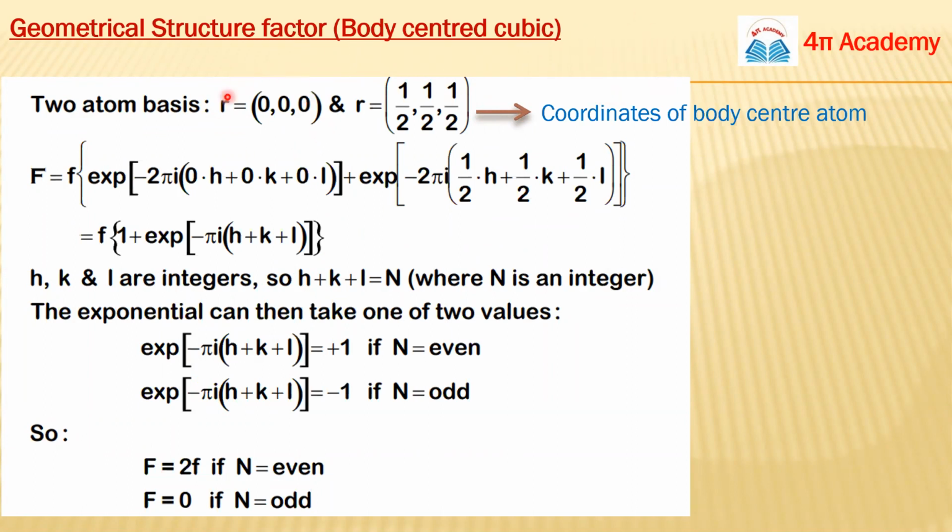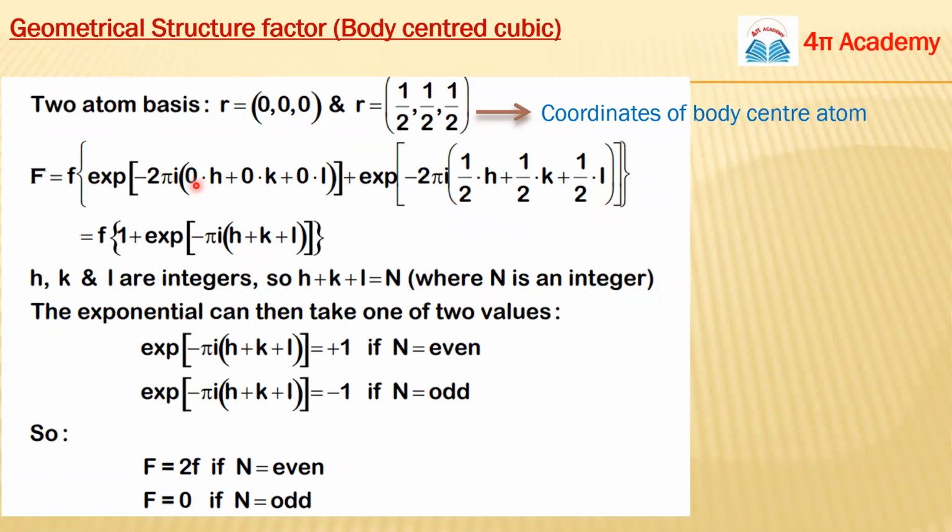The coordinates of the corner atom will be 0, 0, 0, and the coordinates of the center atom will be 1 by 2, 1 by 2, 1 by 2. We have an effective number of 2 atoms inside the body-centered cubic, so it is essential to describe the positions of both atoms.